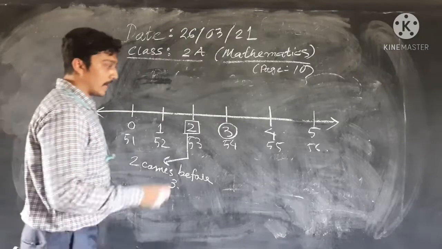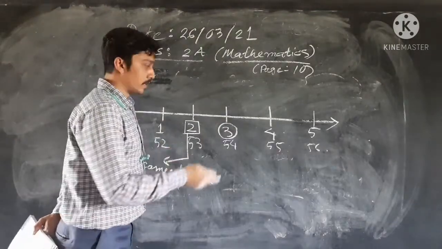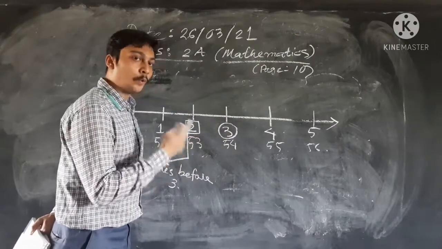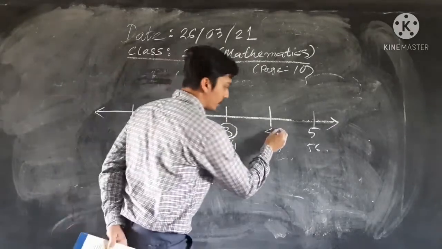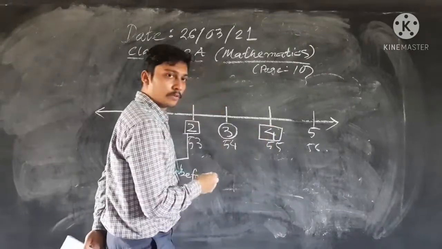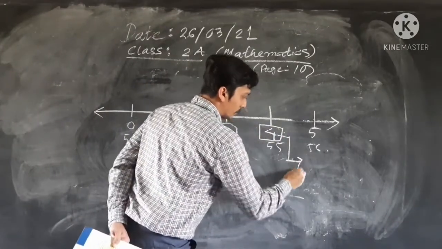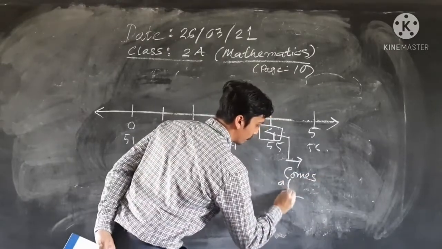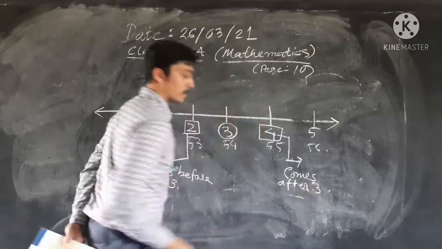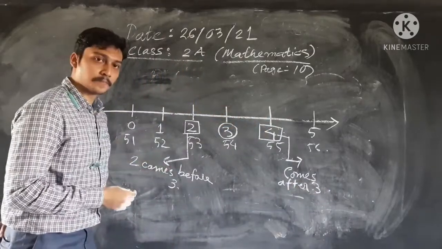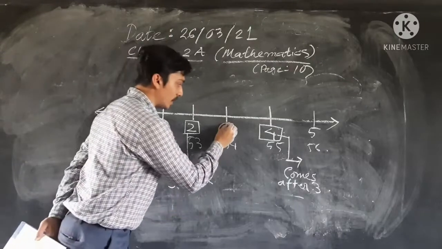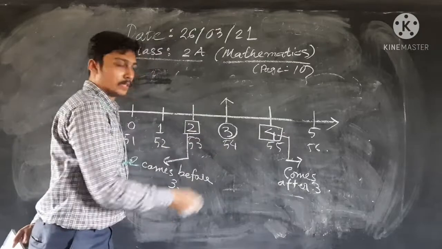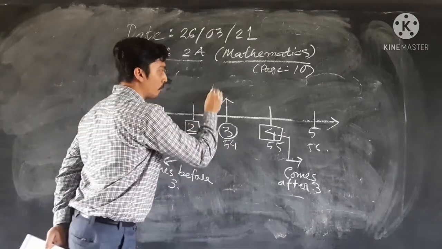And the next question: which number comes after 3? The answer is 4. So 4 comes after 3. And you see 3 is between 2 and 4.